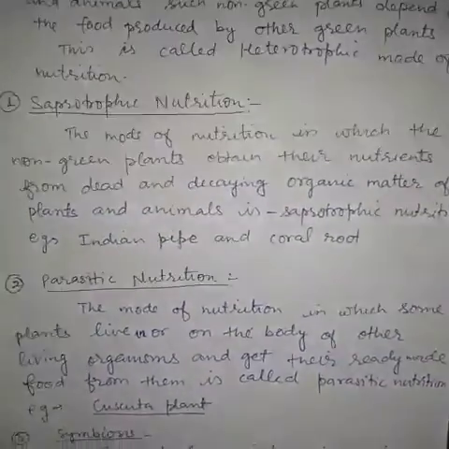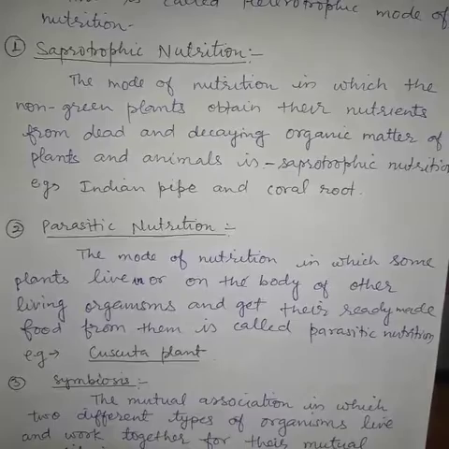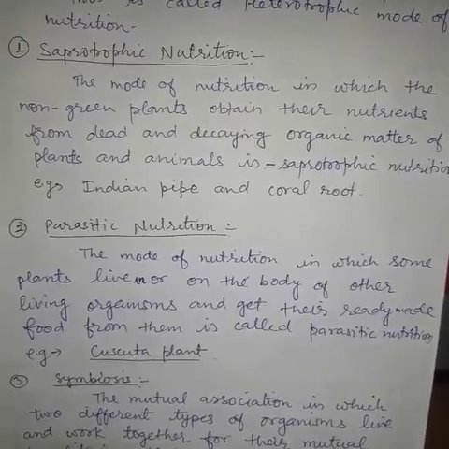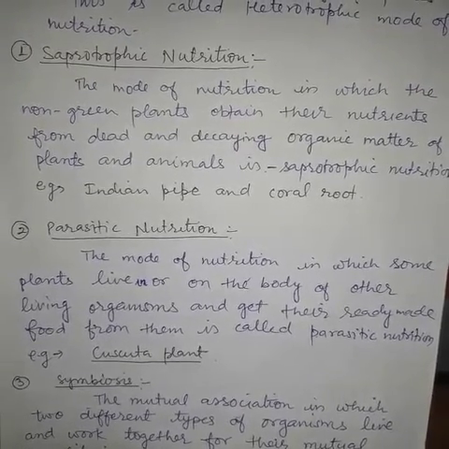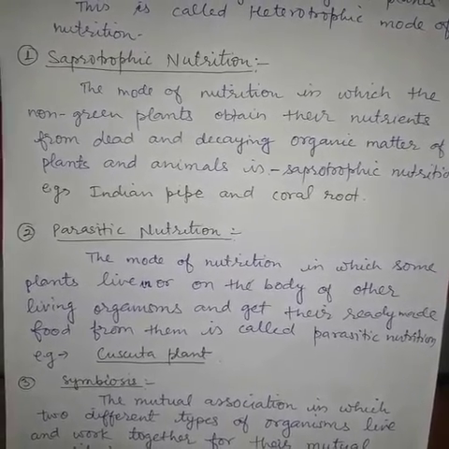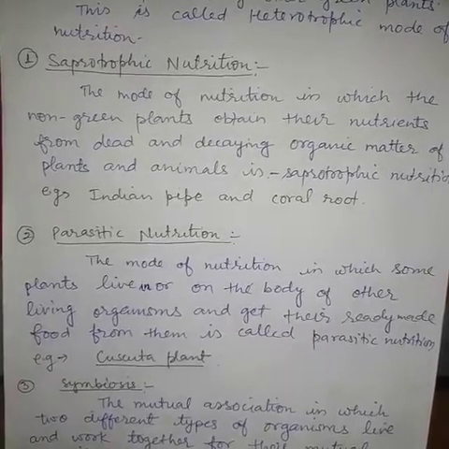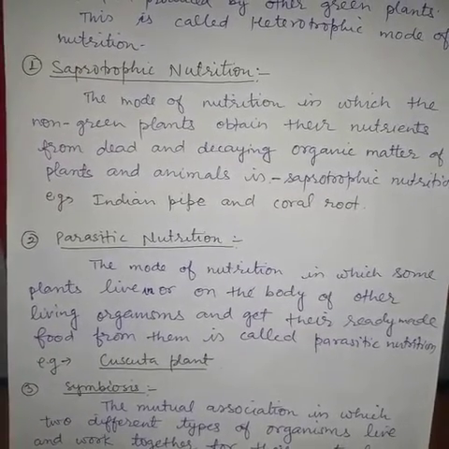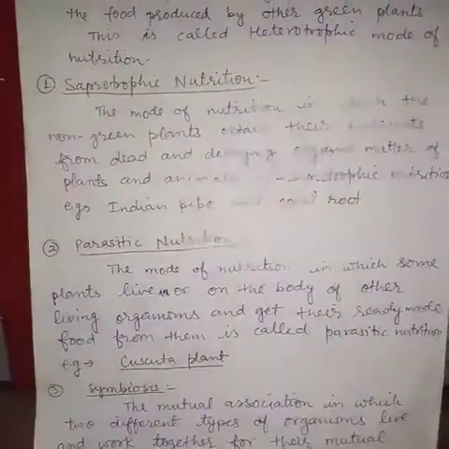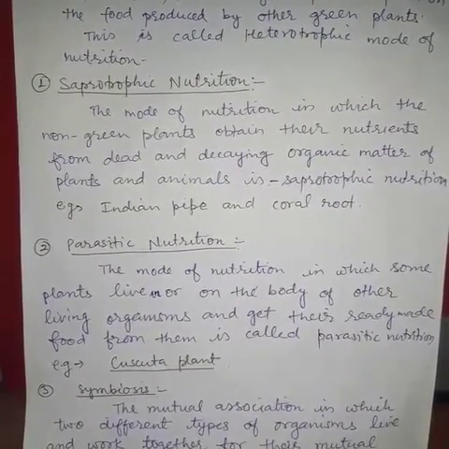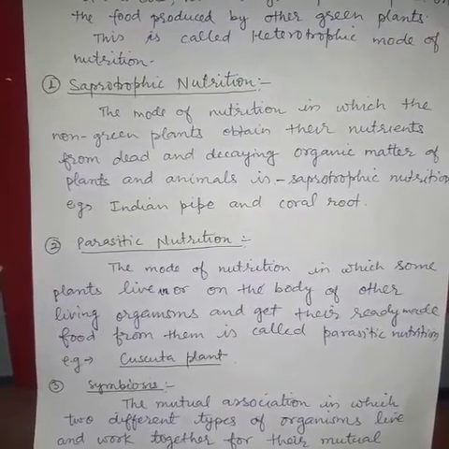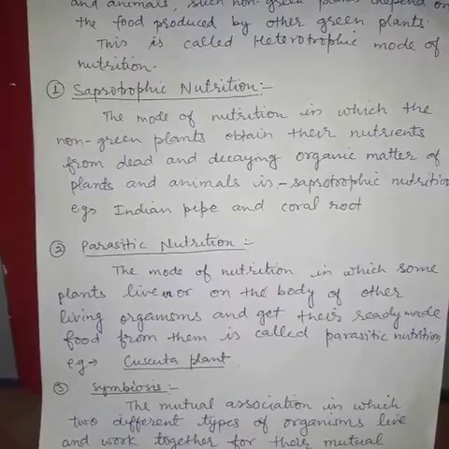Next one is parasitic nutrition. Parasitic nutrition means the mode of nutrition in which some plants live in or on the body of other living organisms and get their ready-made food from them. For example, Cuscuta plant. Cuscuta, also called amarbel, is a non-green plant. It does not have chlorophyll. It cannot make its own food.